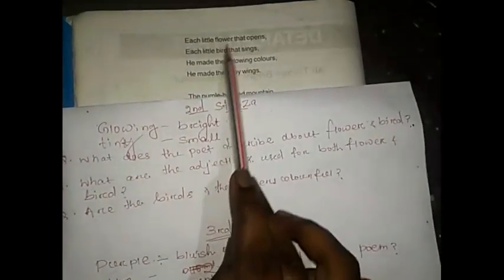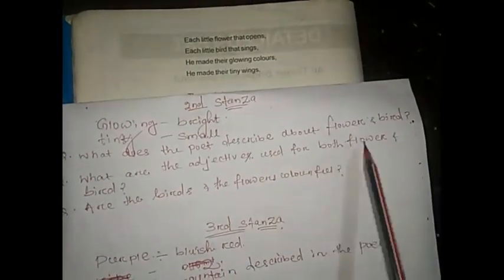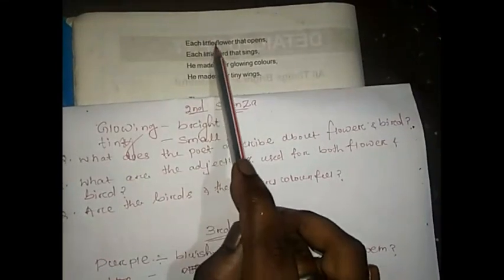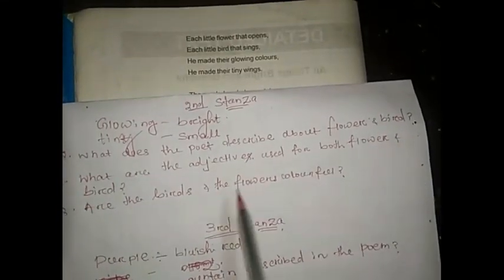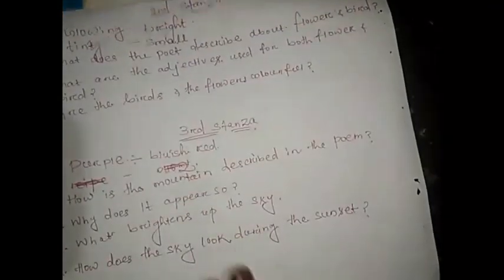So now what are the adjectives used for both the flowers and the bird? So what are the adjectives used? The adjective used for both flower and bird is "little". So are the birds and the flowers colorful? Yes, the birds and the flowers are of various colors, and they are very colorful, which attracts us very much. So now we are going to discuss the third stanza.